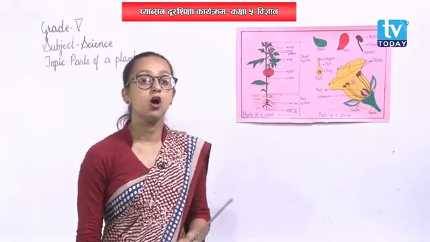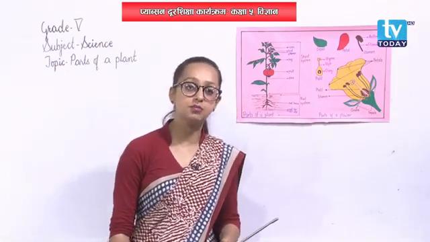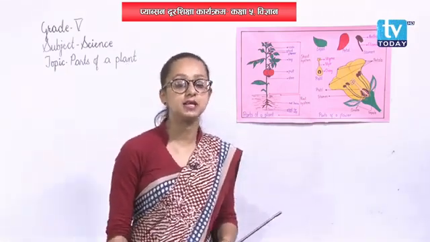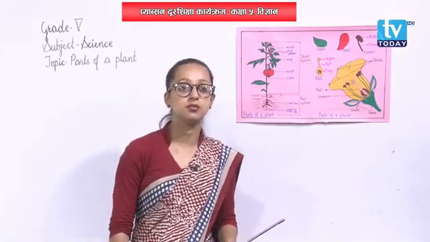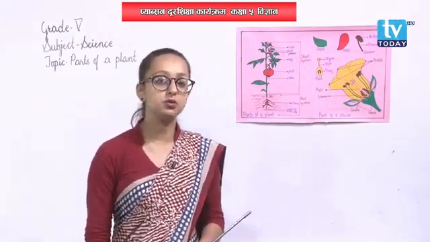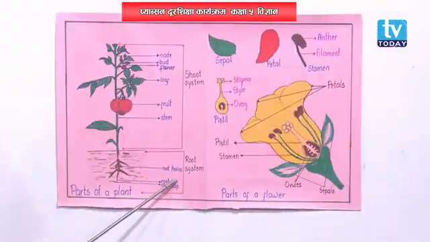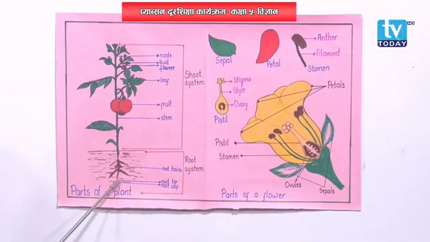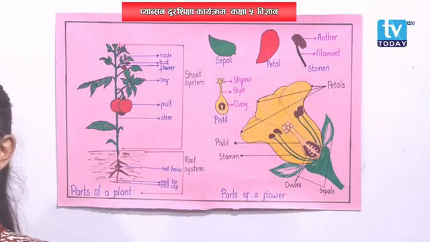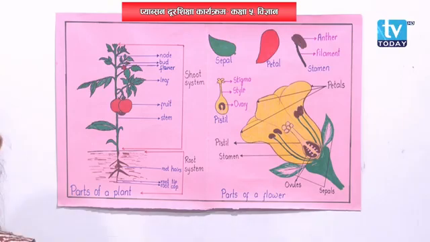In fibrous root, all the roots grow from the same level. They are of the same thickness. They grow from the same level and they do not go much deeper into the soil. Okay. Then see here, root tip is also here. Root tip means the tip of the root, and root cap is also there, the lowermost part of the root that covers the root. Okay. That is root cap. Now whether the root is taproot or fibrous root, both the taproot as well as fibrous root have the same function. Okay.